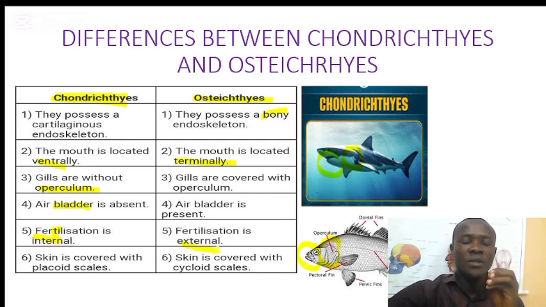And fertilization is the fusion of the nucleus of the male gamete and the nucleus of the female gamete to form a zygote. And the skin here is covered with placoid scales. This one you can also give for observable characters because it is outside, you can see it. And here the skin is covered with cycloid scales.